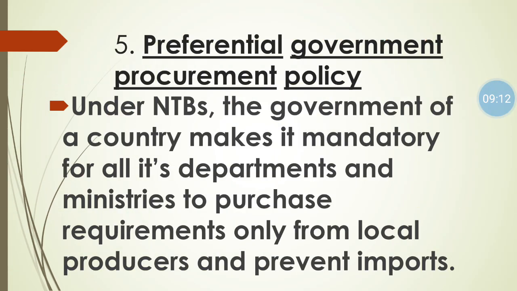Next is preferential government procurement policy. Under this type of non-tariff barrier, the government of a country makes it mandatory for all departments and ministries to purchase requirements only from the local producer and prevent import. See, this is a very simple concept. Here the government of a country will make it compulsory for all departments and ministers that they have to purchase goods and services from the local market and they should not import from other nations.